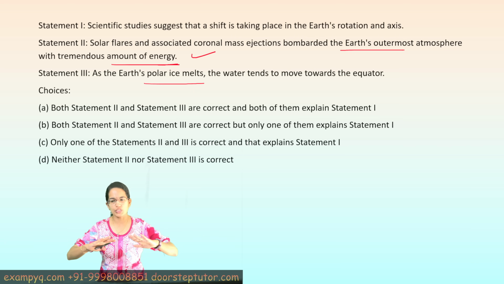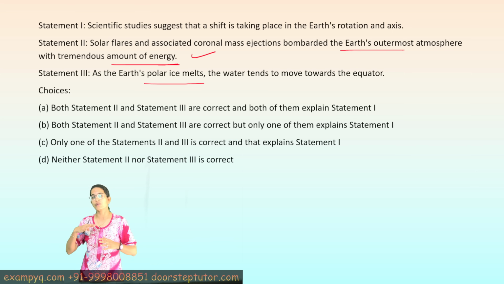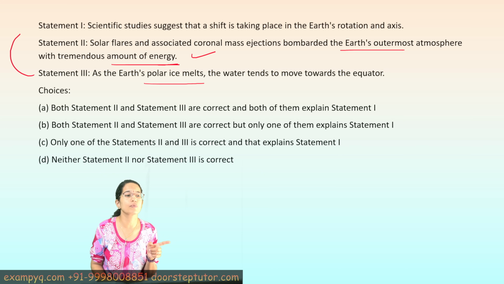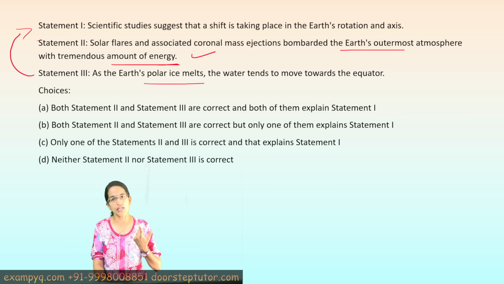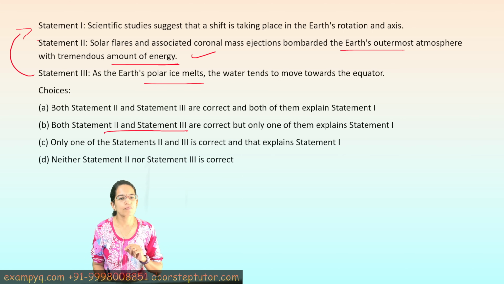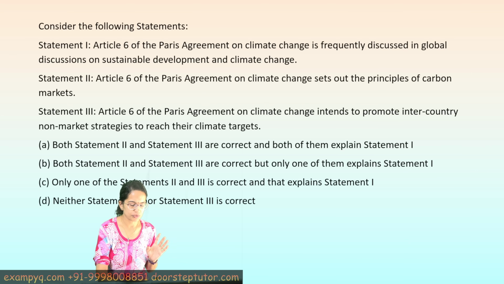As we have done in our geography lectures, this is one of the reasons responsible for the shift in the Earth's rotation axis. So statements 2 and 3 are both correct, but only statement 3 explains statement 1. So B would be the correct option here.